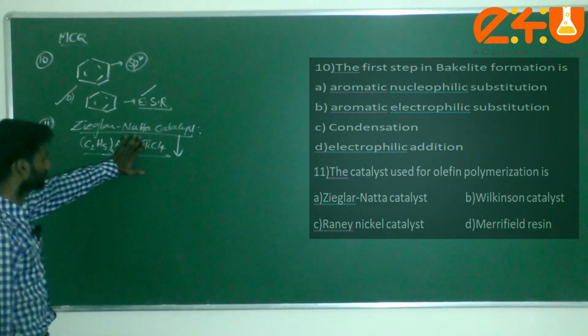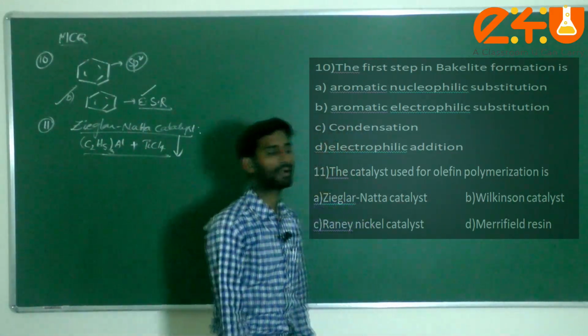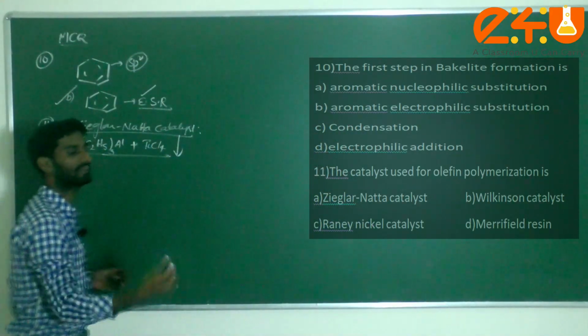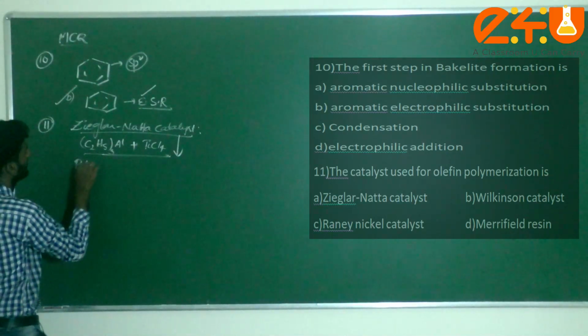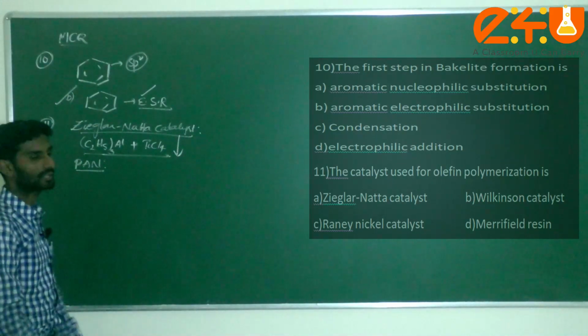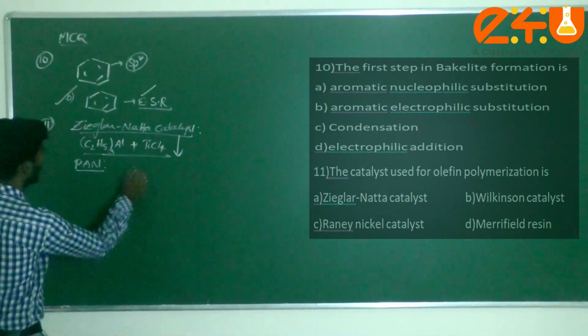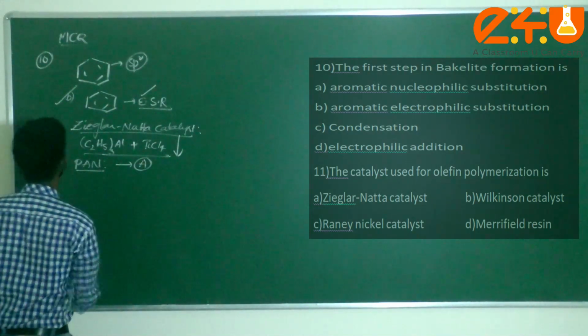We use it in the preparation of different polymers. Am I correct or not? Best example, we take PAN, polyacrylonitrile. In that process we use Ziegler-Natta catalyst. This is option A, dear students.